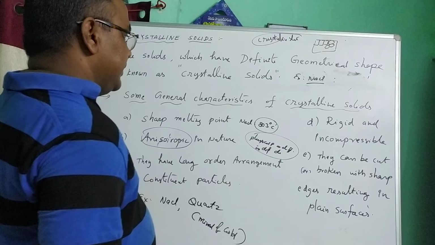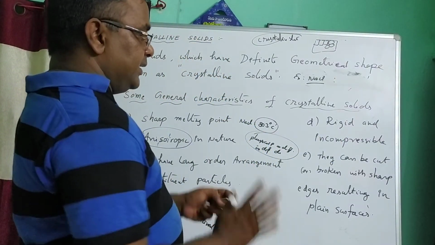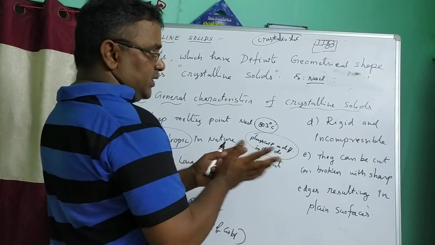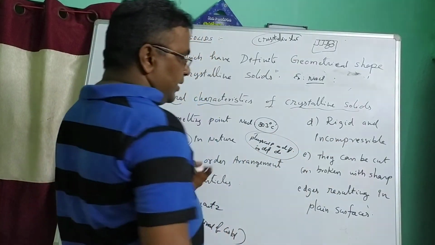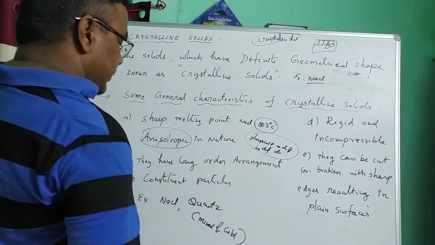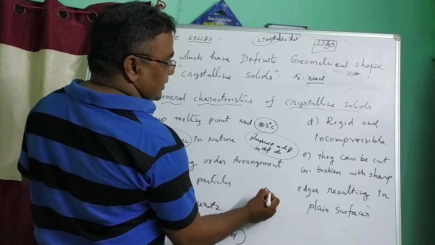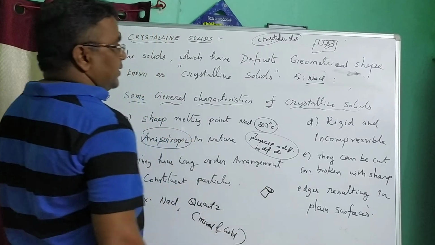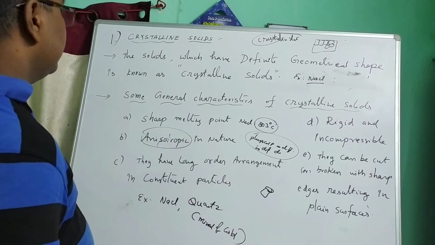Fourth one, they are rigid and incompressible. Rigid means very hard, and incompressible means it is not possible to compress them. Fifth one, they can be cut or broken with sharp edges, resulting in plain surfaces. For example, if quartz is broken, it has very, very sharp edges. So these are the general properties of crystalline solids.